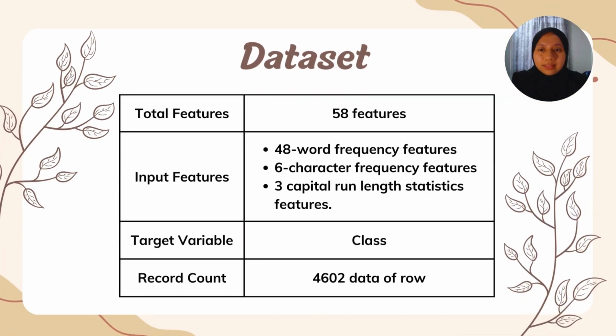Dataset. The dataset consists of 58 total features, and the input features include about 48 word frequency features, 6 character frequency features, and 3 capital run length statistic features. The target variable is class, which is binary, indicating whether an instance is spam, which is 1, or not, which is 0. The record count of the data contains about 4,602 rows or instances for the classes.